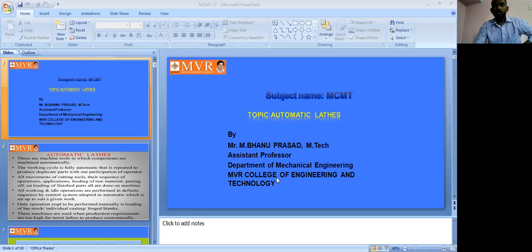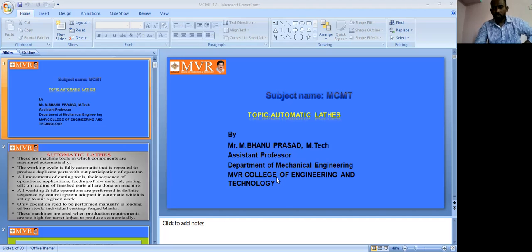In our previous lecture, we discussed semi-automatic lathes, or what we can call production lathes. In production lathes, generally we have two types that are very important. The first one is the capstan lathe, and the second is the turret lathe. These are majorly used in production industries, and they are among the semi-automatic lathes.